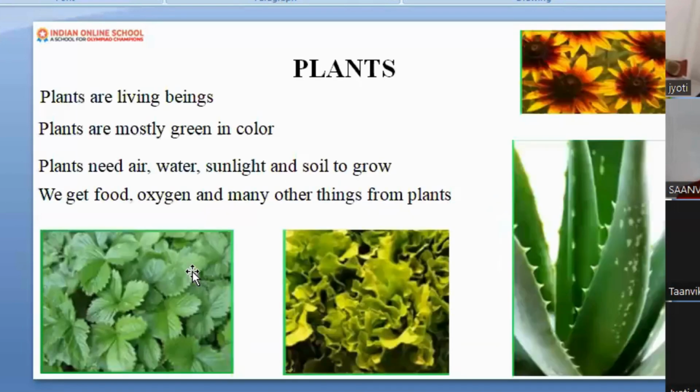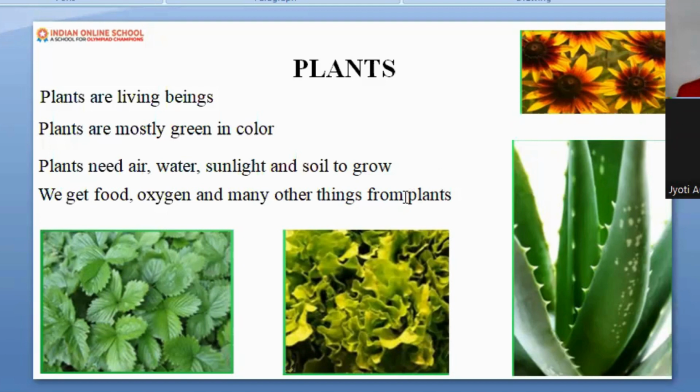Now let's see this picture. Can you see the picture? Okay. So what is a plant, Sanvi? Plant gave us many things. Do you know that each and every part of the plant we used to eat? Okay. Apart from that, yes, Tanvika, I can see your nodded head. You understood up to here? You can show me the thumb like this, if you understood the topic. Yes, very nice. I can see your thumb.